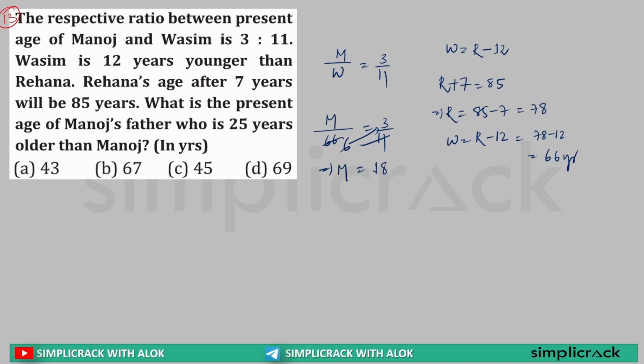Now it is asking the present age of Manoj's father, who is 25 years older than Manoj. Manoj's age is 18 plus 25, which is equal to 43. So Manoj's father's current age is 43. Option A is the right answer. Clear? As simple as it is.